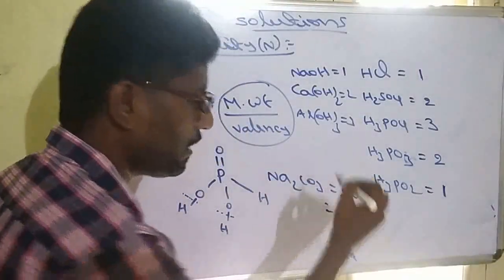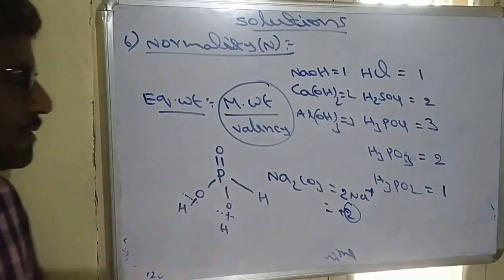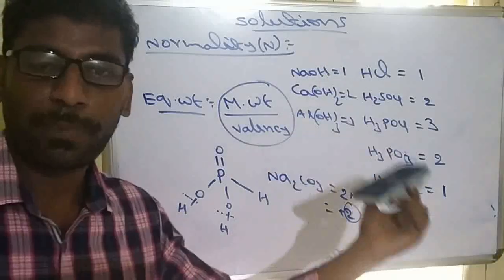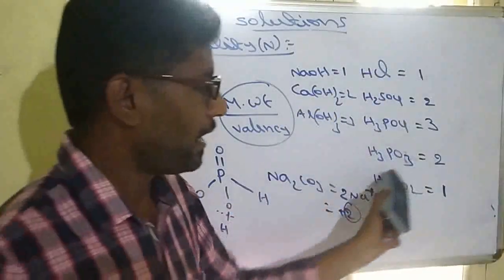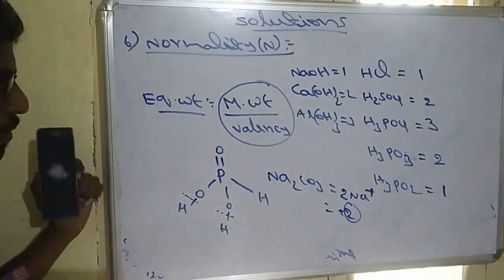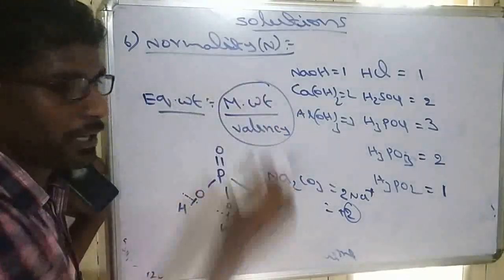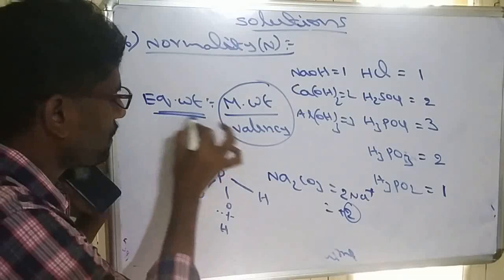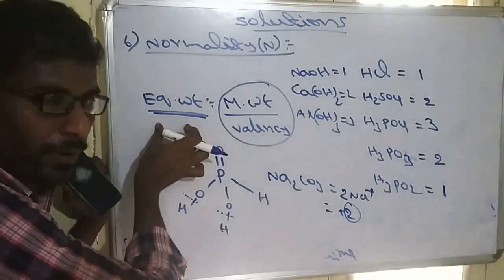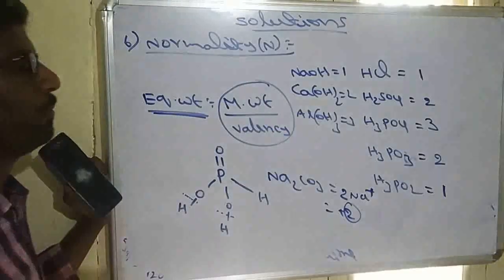That means 2 is the valency factor. So salts have total positive charge, bases have the number of OH− ions donated, acids have the number of H+ ions donated. This we are calling valency. When molecular weight is divided by valency, the value is called equivalent weight. Remember it, most important: equivalent weight is equal to molecular weight by valency.